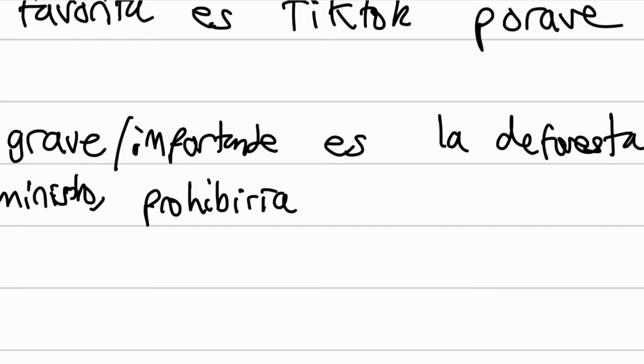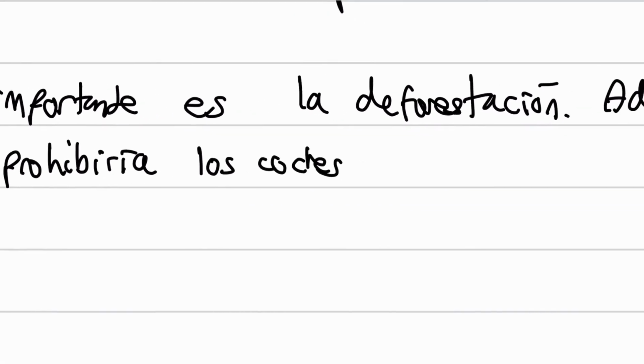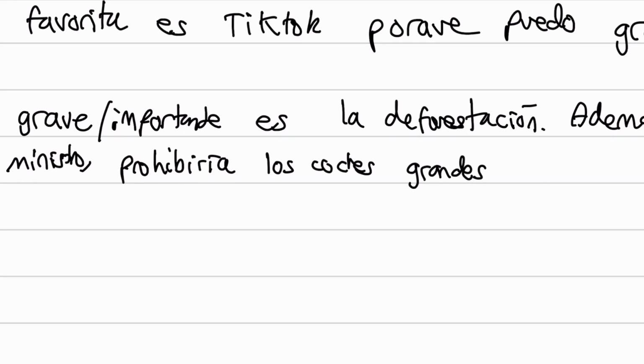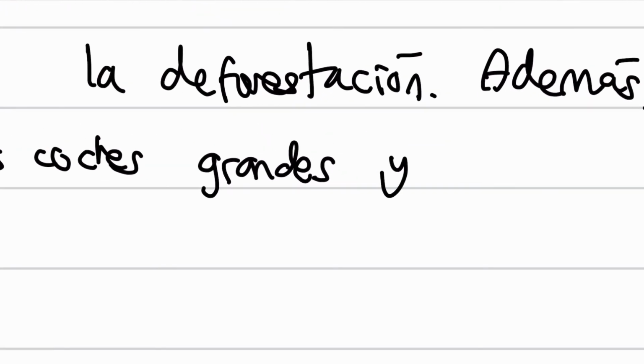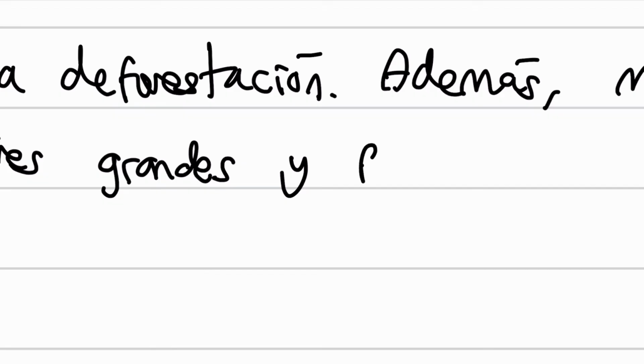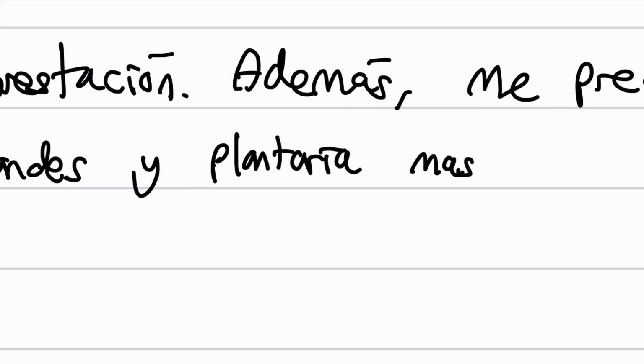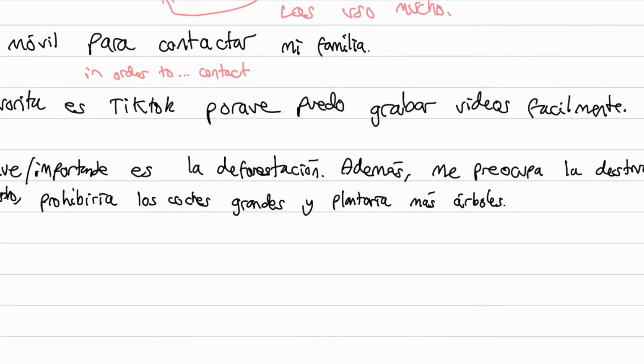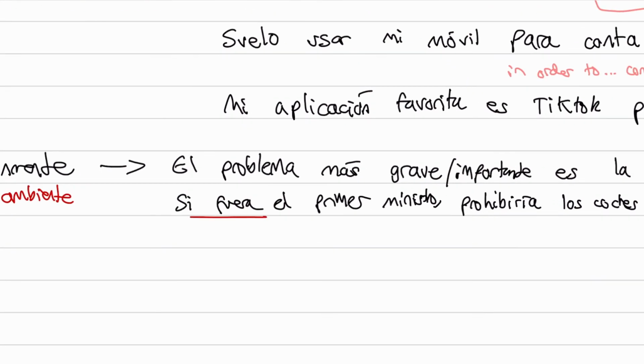Prohibiría, like cars, I guess I'm just saying. Prohibiría los coches grandes. I know this doesn't make too much sense, but prohibiría los coches grandes, just use that conditional tense. I would maybe like plant trees, plantaría más árboles, more trees. Okay, so that's how we can use the subjunctive, si fuera, which is actually the imperfect subjunctive, and then the conditional later on with, for example, prohibiría.